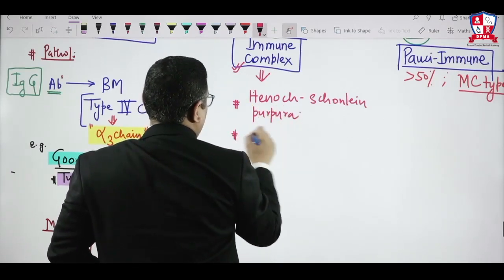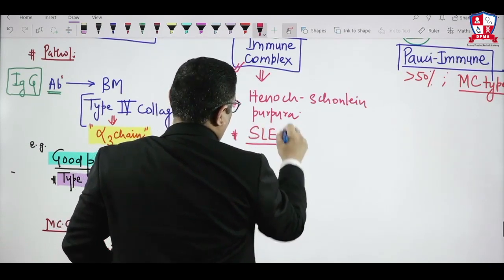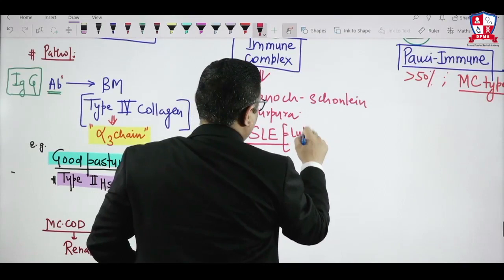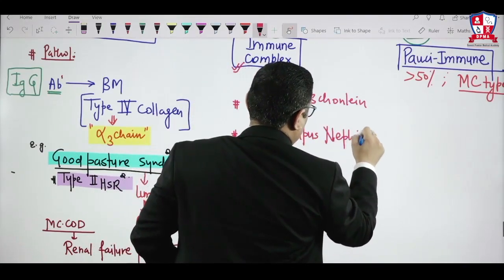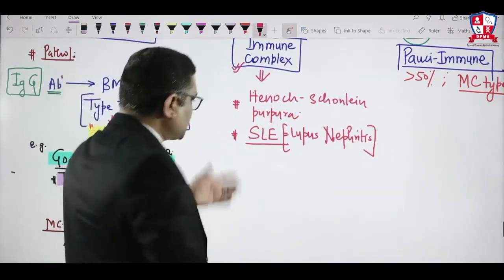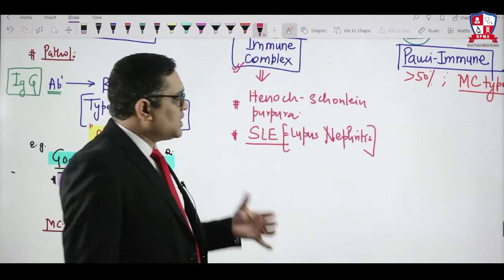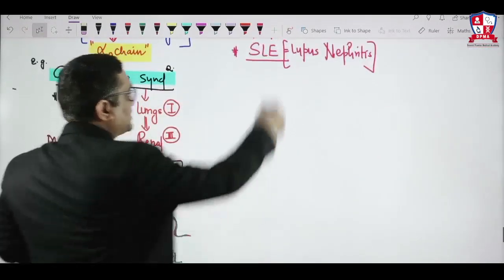Another major important disorder is systemic lupus erythematosus, right? And here you will call it lupus nephritis, and we will discuss this lupus nephritis. What happens in lupus nephritis?